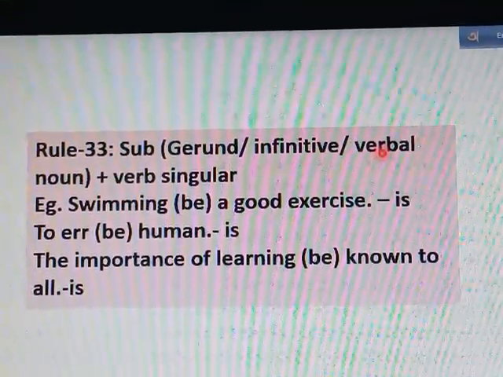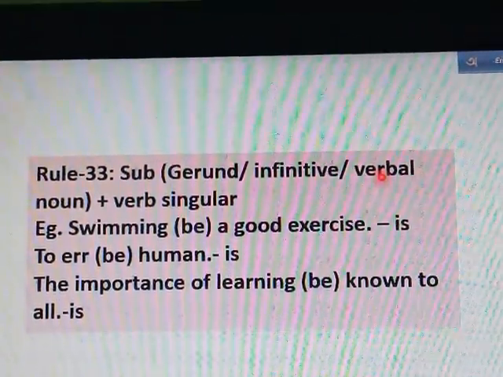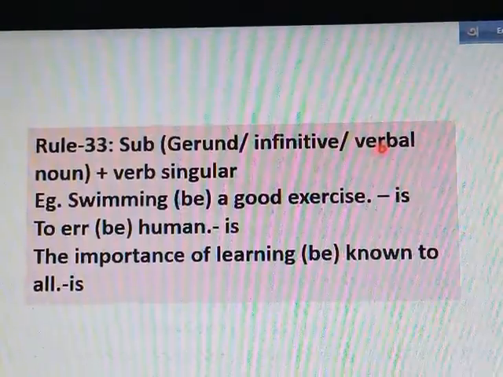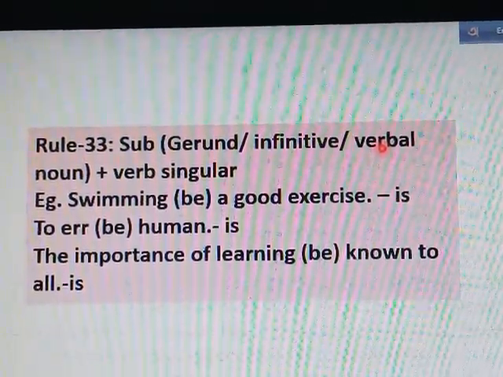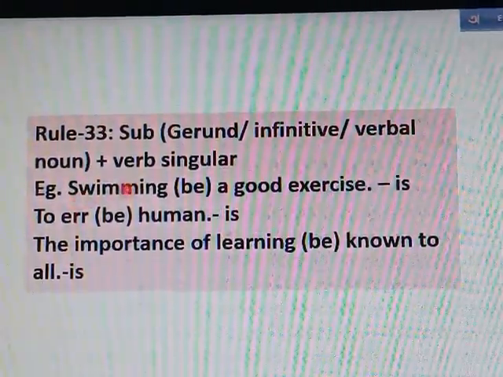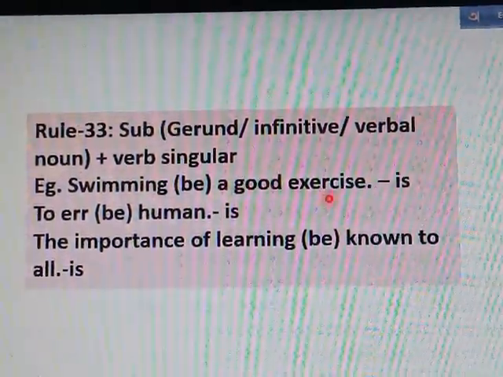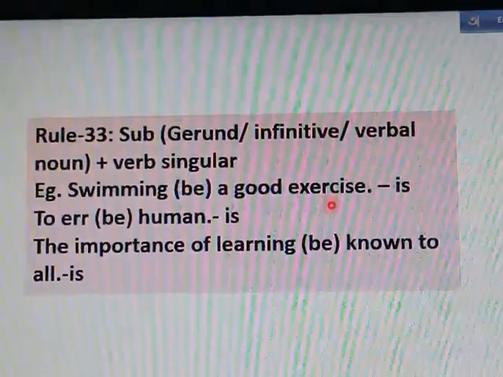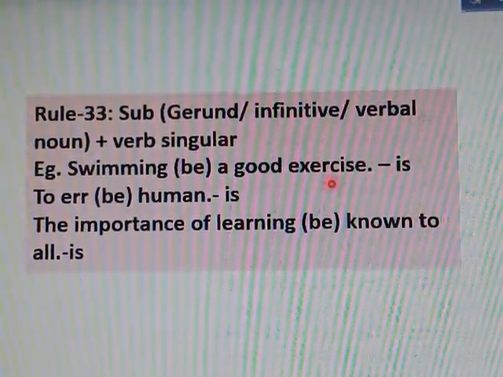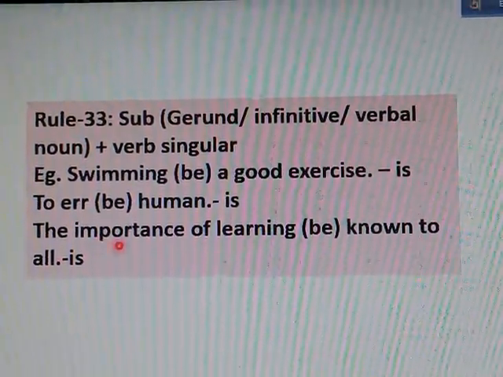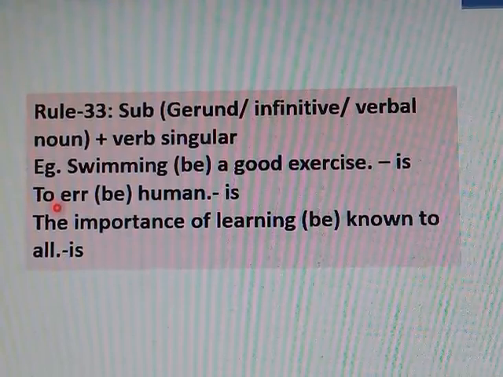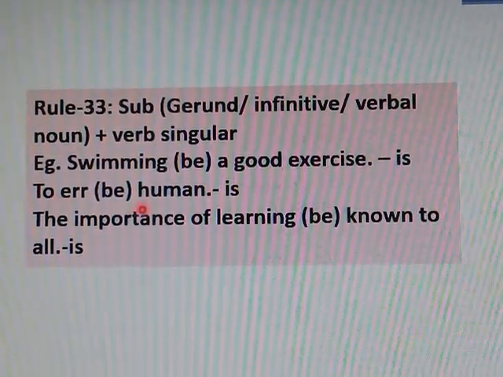Such type of noun has the before it and of after it. That means the plus noun plus of. This structure is called verbal noun. Let us see an example. Swimming be a good exercise. Swimming is a gerund, so it will take a singular verb is. To err be human. To err is an infinitive, so it will take a singular verb is.